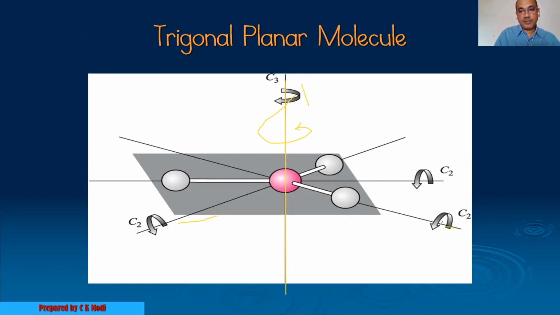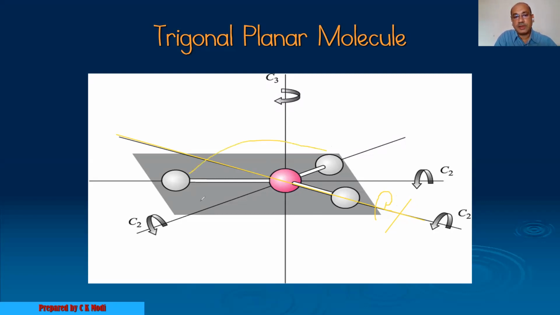If I draw an imaginary axis passing through a fluoride atom and the boron atom, and rotate by 180 degrees, what will happen?